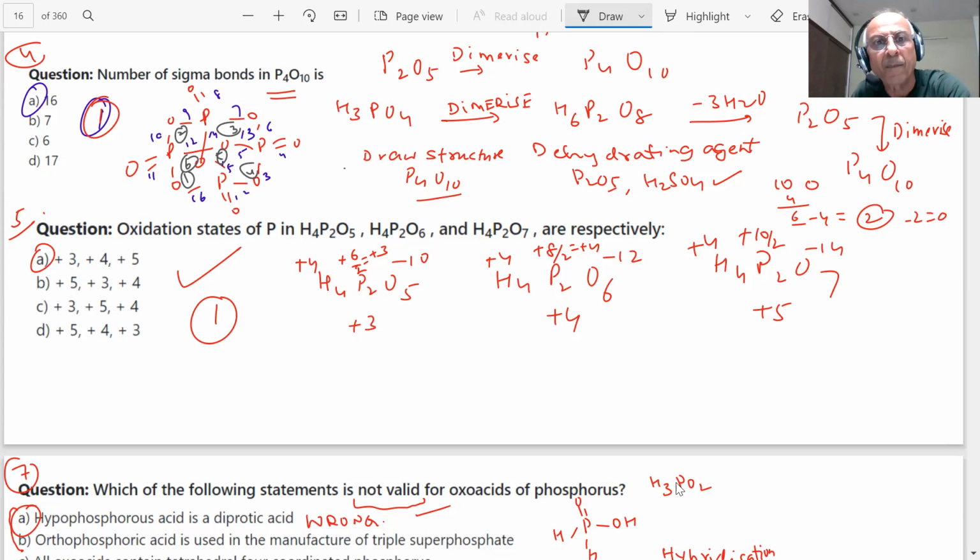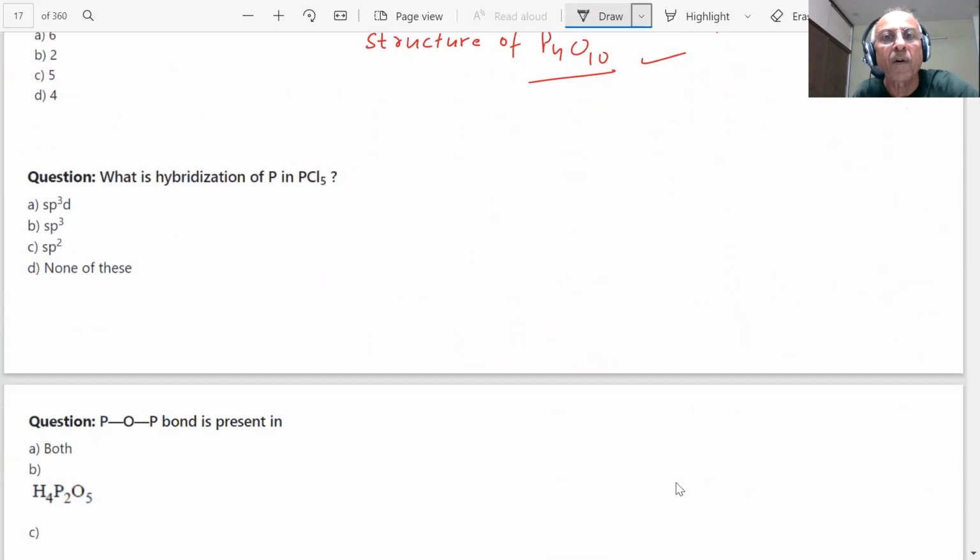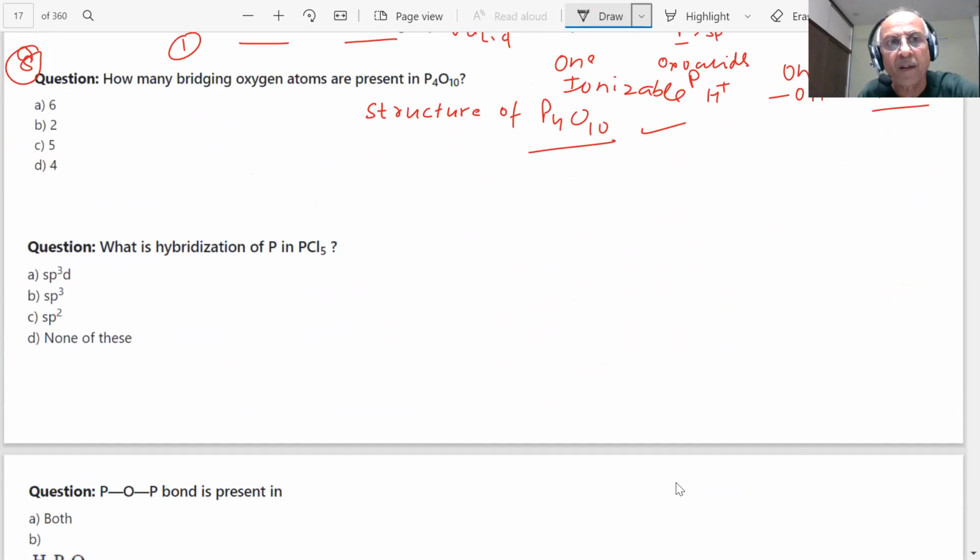Can you see it? Okay. How many bridging? Answer is 6.